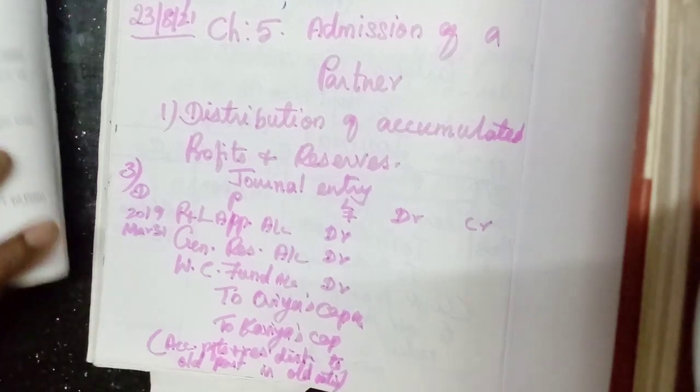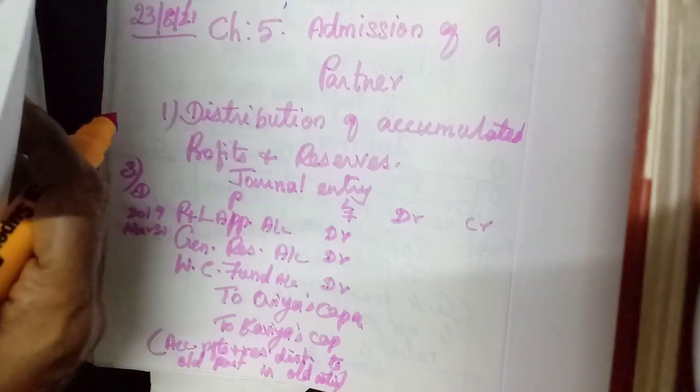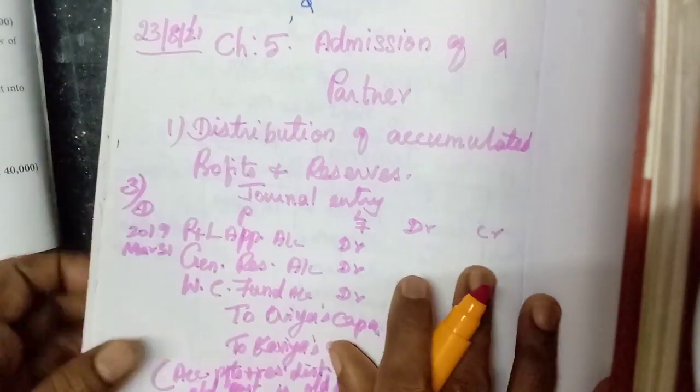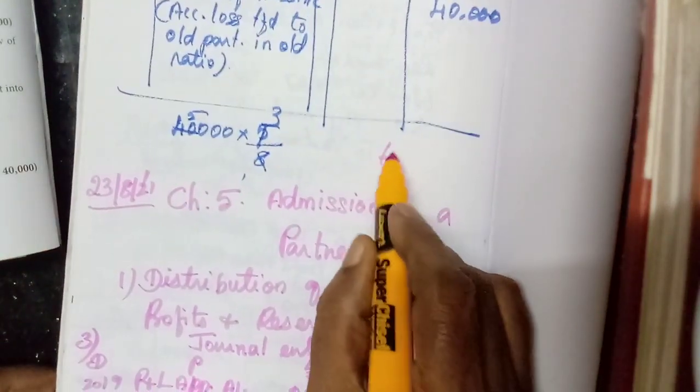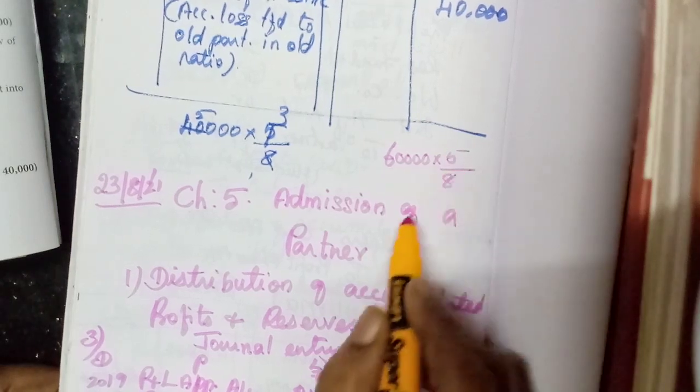Okay, now we should calculate this amount. Okay, all the total amount: 40,000, then 8,000, then 12,000, total 60,000. Okay, 60,000 into ratio 5:3.